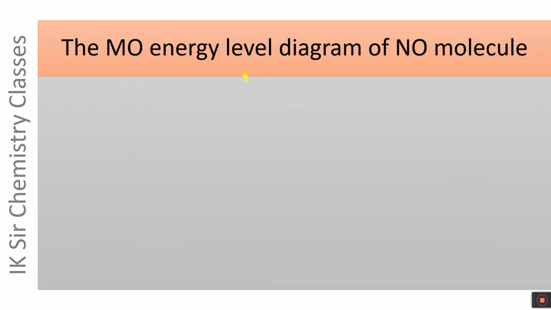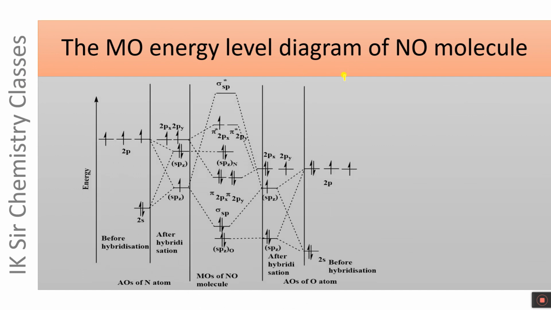The molecular orbital energy level diagram of NO molecule is given below. These are atomic orbitals of nitrogen atom before hybridization and after hybridization. Similarly, these are the atomic orbitals of oxygen atom before hybridization and after hybridization. The electronic configuration of nitrogen is 2s2 2p3, while that of oxygen is 2s2 2p4.